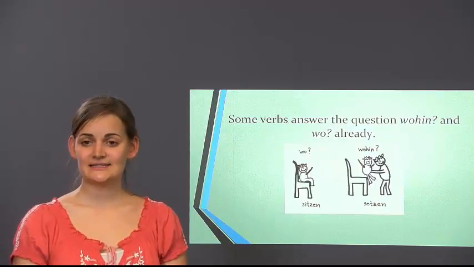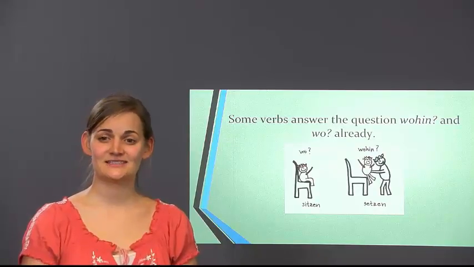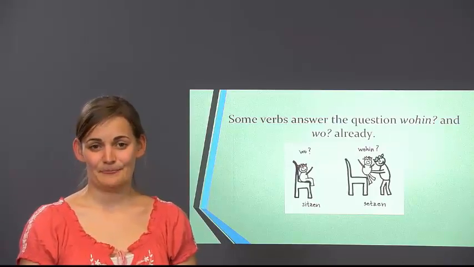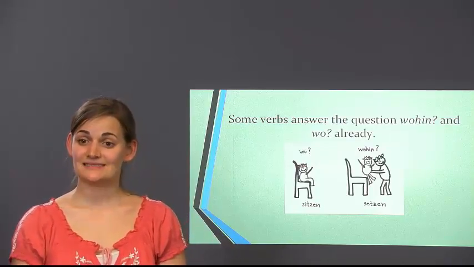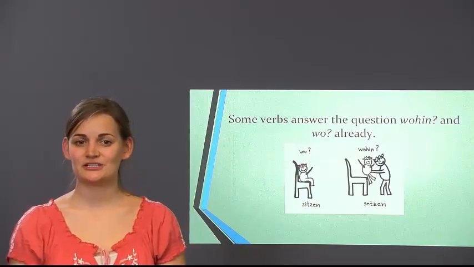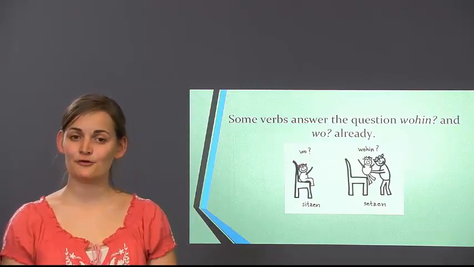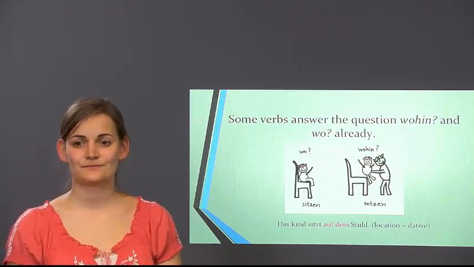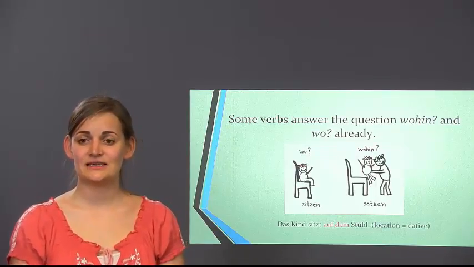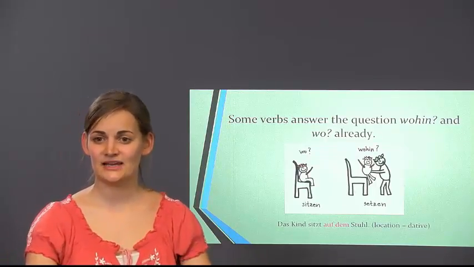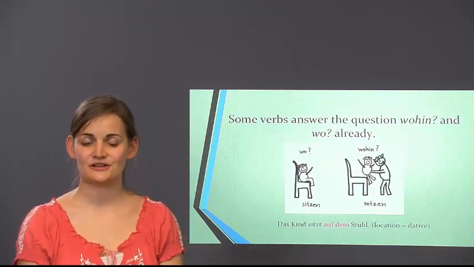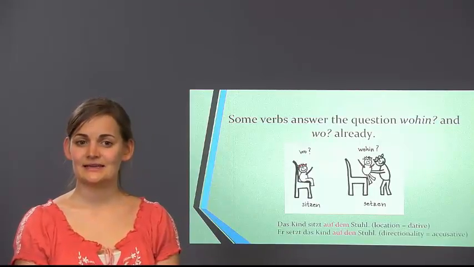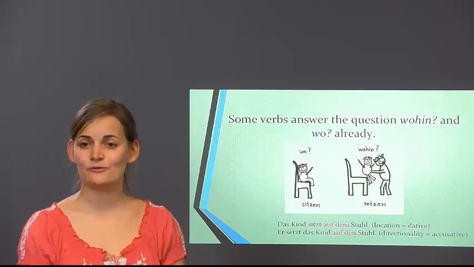Same for sitzen and setzen, like English sit and to set or sit down something. So in the first picture you see the child is already sitting. There's no direction. So we need, again, dative case. Wo sitzt das Kind? Das Kind sitzt auf dem Stuhl. Now in the second picture you see a man sitting down the child or putting it down on a chair. So wohin setzt er das Kind? Der Mann setzt das Kind auf den Stuhl.